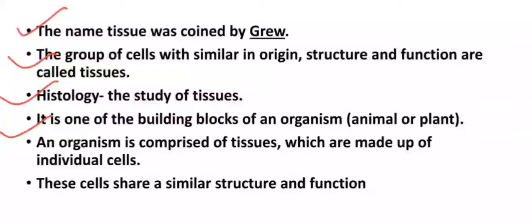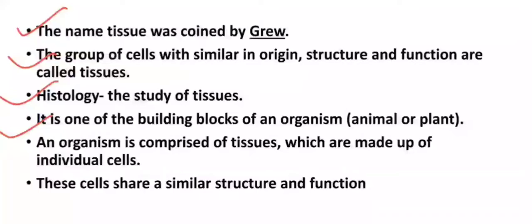For example, in the digestive system, there are organs like the alimentary canal, oral cavity, esophagus, then stomach, small intestine, large intestine, pancreas, liver, and glands, which play their specific role in digestion.